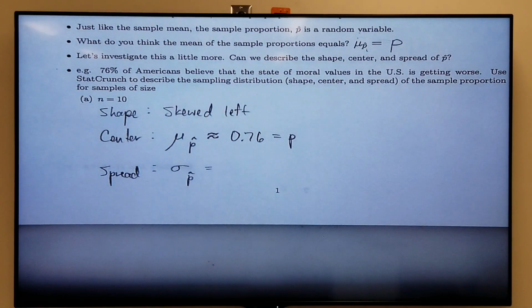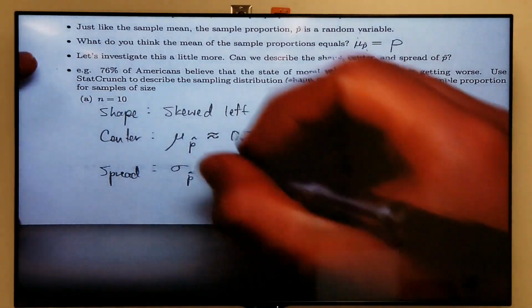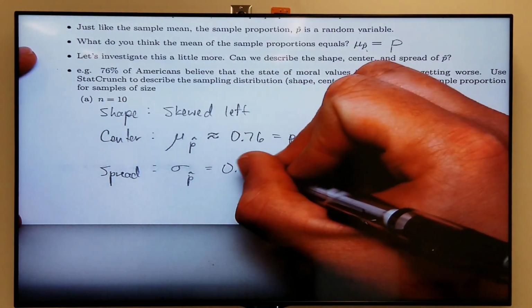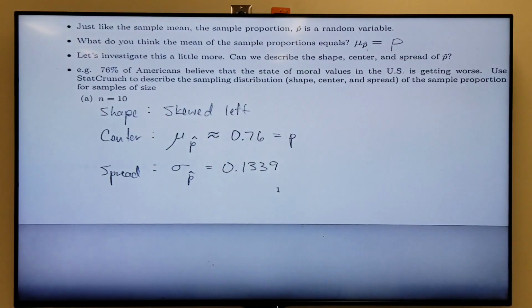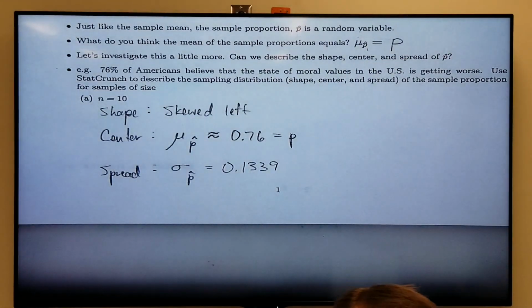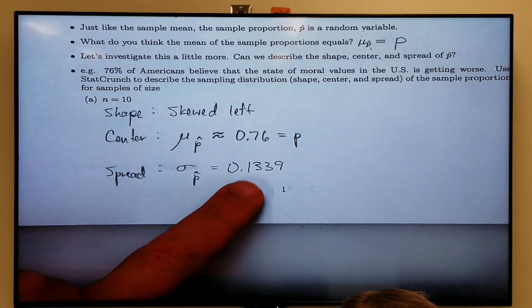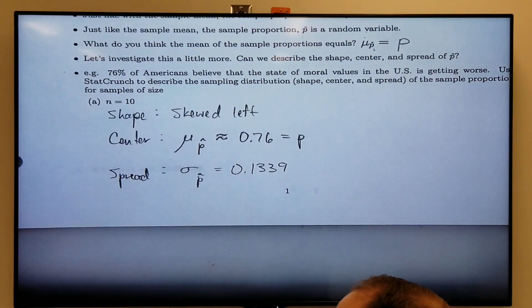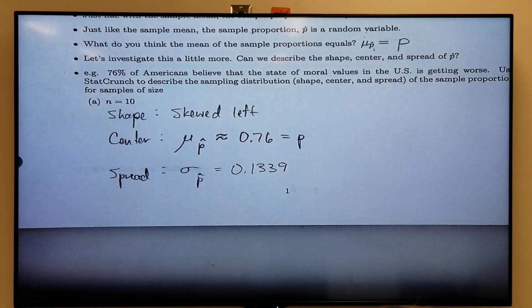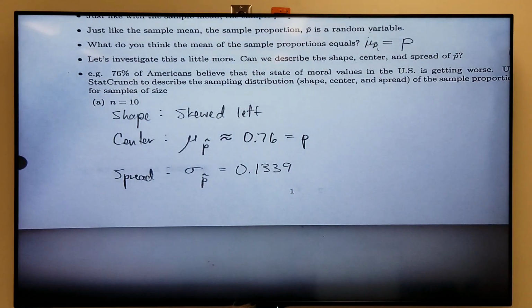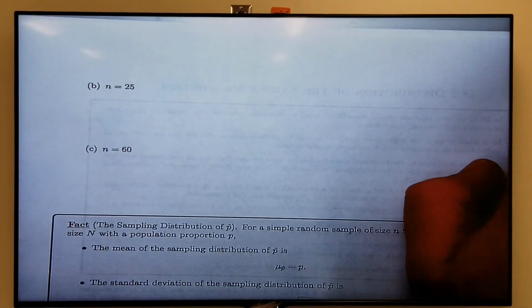In my case, that came out to 0.1339. In your simulation, it's probably different than that, okay? But it should be somewhat close, right? It should be close, but it's probably a little different. Okay, so that's for a sample of size 10. Let's redo this now for a sample of size 25.